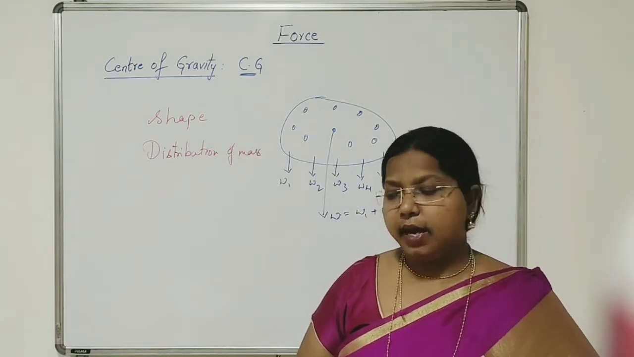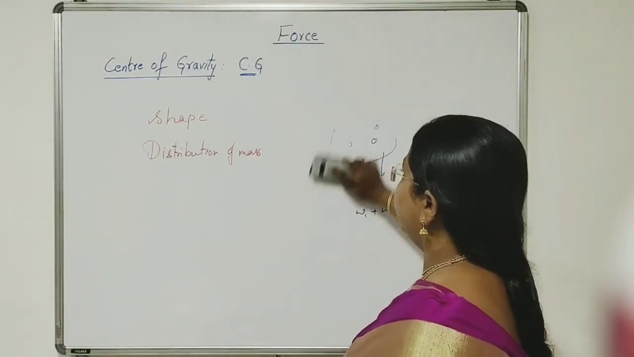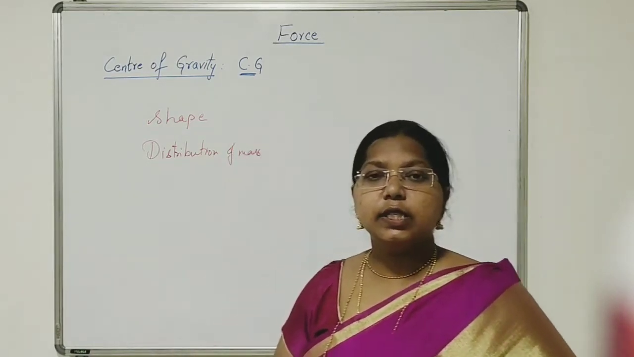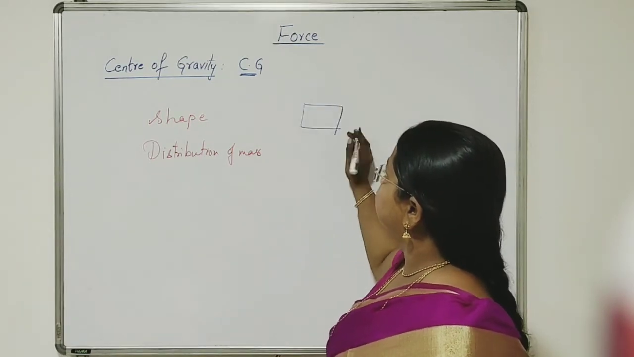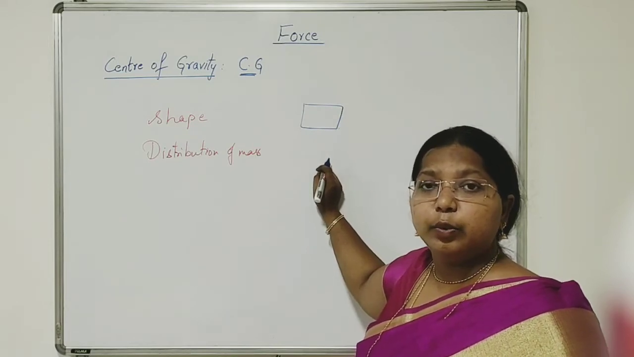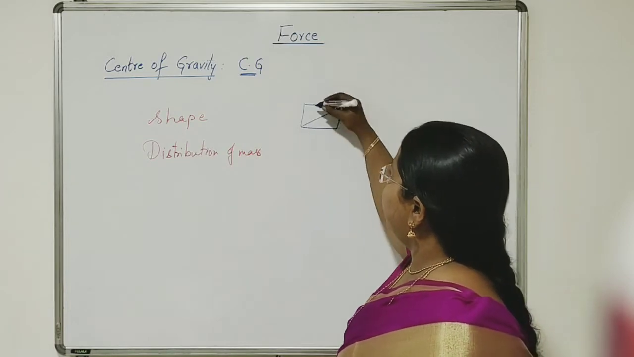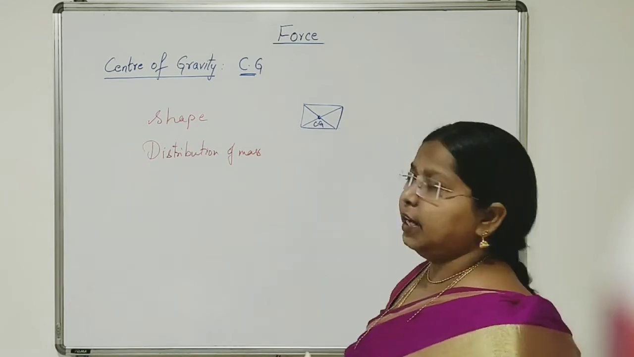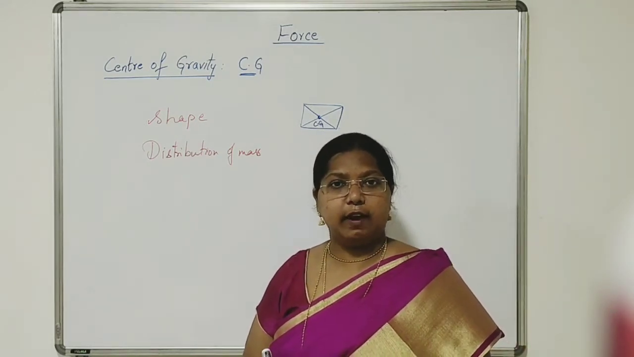Now let us see some examples for center of gravity, for different shapes. Take a rigid body in the shape of a square. The center of gravity, the CG, will be lying at the point where the diagonals of the square intersect. That is where the whole weight of the body is supposed to act, and that point is called the center of gravity.